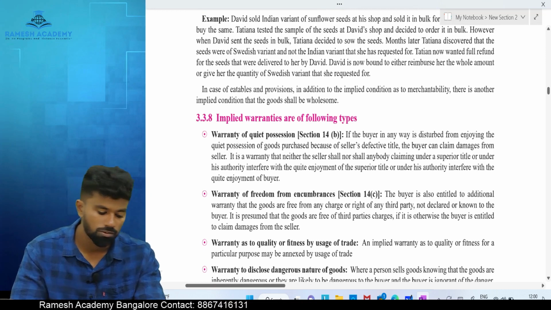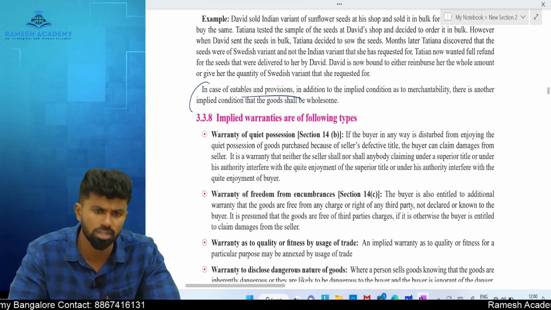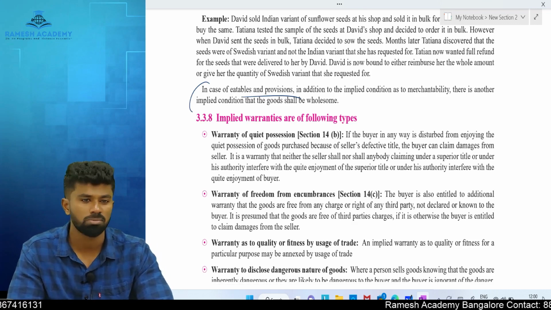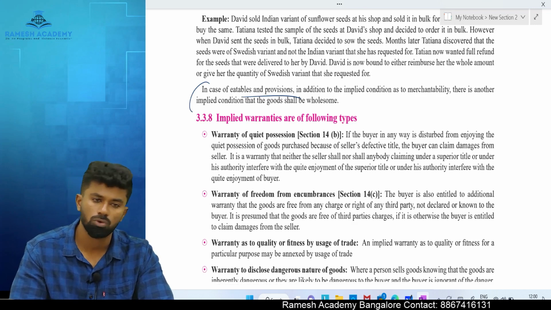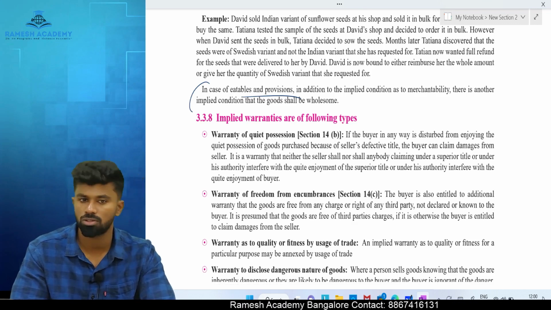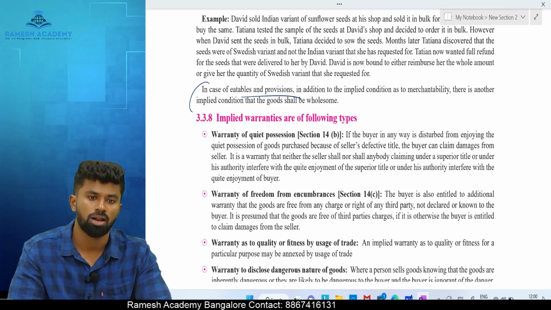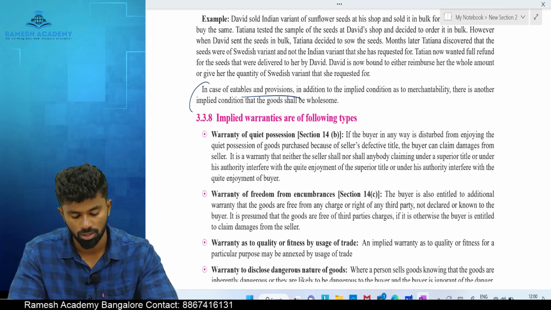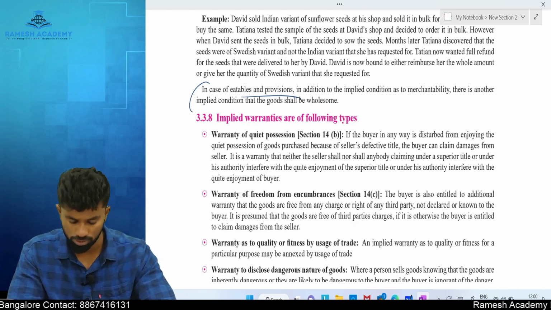In case of eatables, last condition, what are eatables? The foodstuffs. There is an implied condition that there should be wholesomeness, means fit for human consumption. If they do not have wholesomeness, the buyer can cancel the contract and sue for damages. When you go to a 5-star hotel, it is implied that they shall supply a good quality food. If the quality of the food is not good, you can cancel and you can sue for damages.